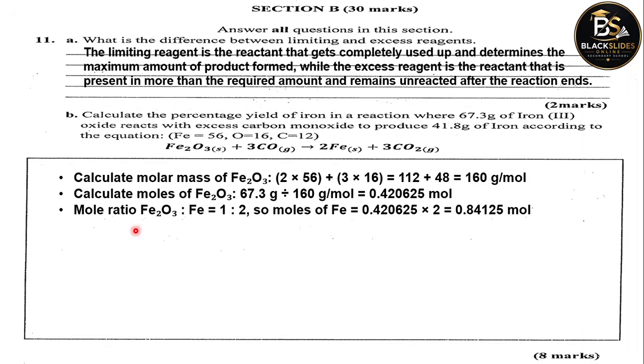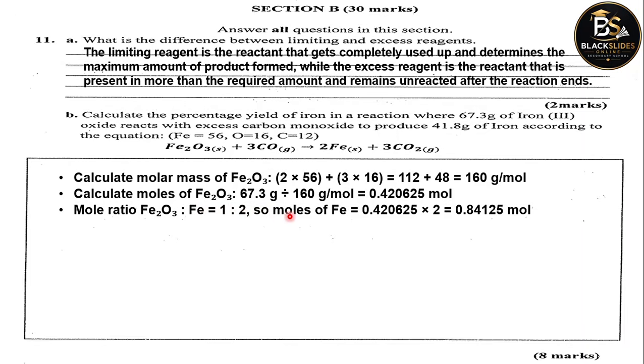So the mole ratio, the ratio of the iron oxide to the iron produced, is 1 to 2. How do we know that? This is 1 mole, there's 1 here. 1 to 2, this is 2. So the mole ratio of iron oxide to iron is 1 to 2.